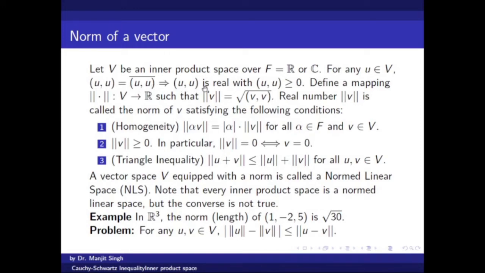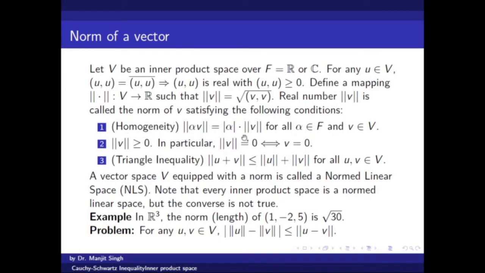So this complex number is a real number, and it is non-negative as per the definition of inner product. So it is a non-negative real number, so we can take its square root, and the square root of it is the norm. So norm is a mapping from V to R, the field of real numbers. We can check that the norm satisfies these properties.